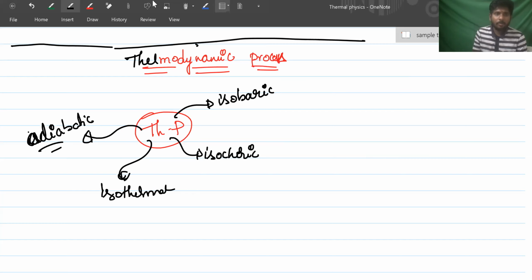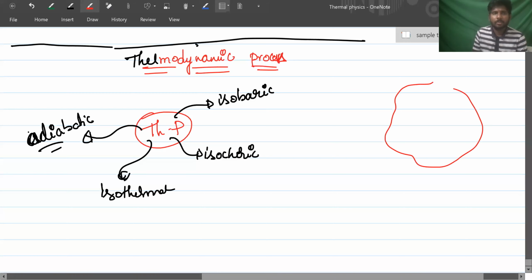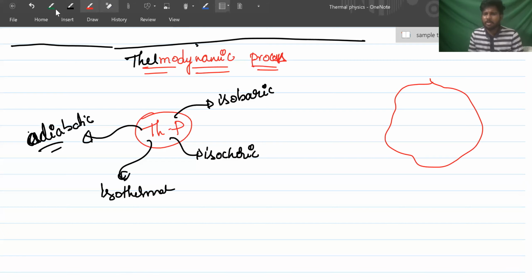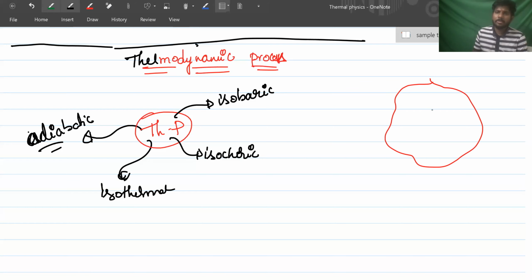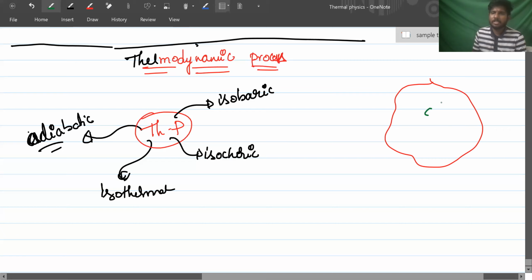So one thing I want to teach you about system convention. Convention is one thing where students generally get a lot of confusion, because there is a difference between physics and chemistry. Yes, sir. In physics we study more about the system. Chemistry studies more with respect to surroundings and all. Here, suppose you are the system. Suppose this is a system.